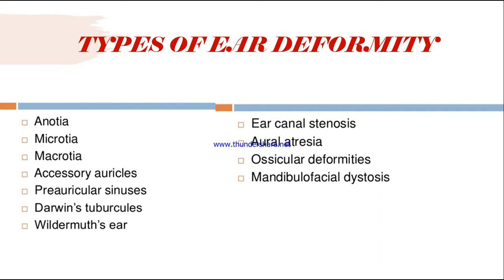So there are many types of ear deformity: anotia, microtia, macrotia, accessory auricles, preauricular sinuses, Darwin's tubercles, Wildermuth's ear, canal stenosis, atresia, ocular deformities, and mandibulofacial dysostosis. So these are some of the types of ear deformity. Let us look into each one of these types.